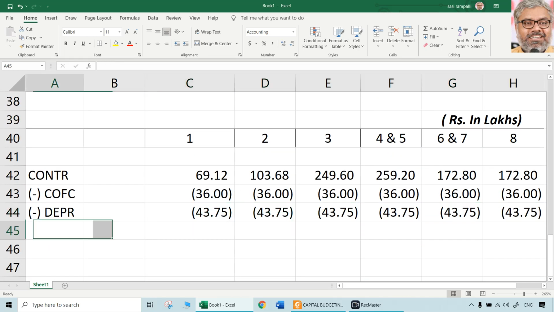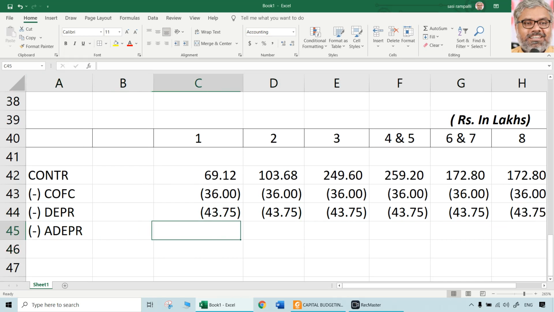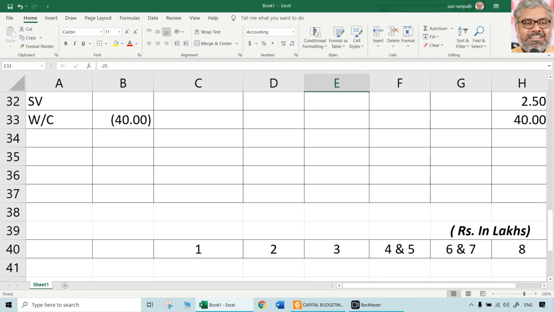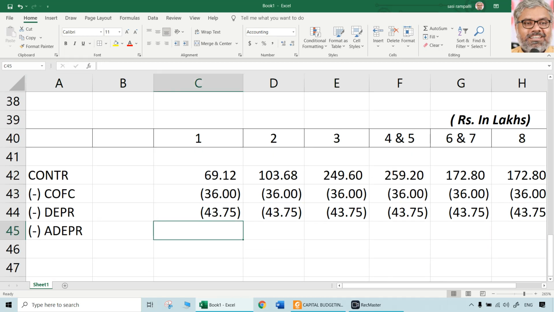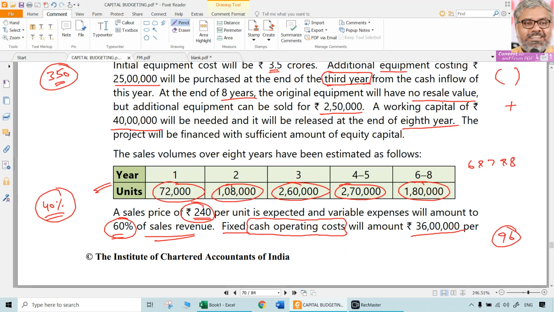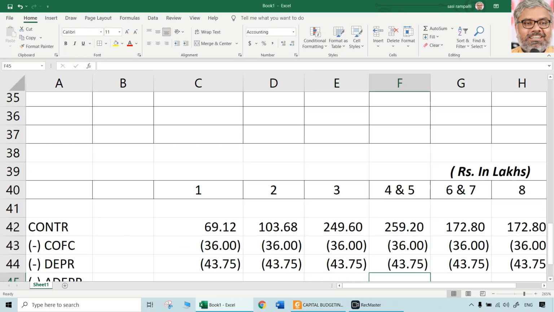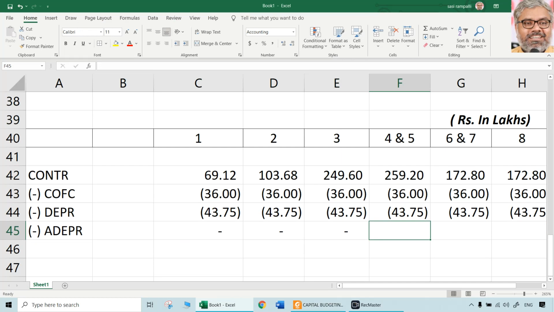That is one thing. Now depreciation on the additional equipment. Additional depreciation here does not mean Income Tax Act additional depreciation. It is depreciation on the additional equipment which is purchased at the end of year 3. So year 1 there will not be anything. Year 2 there will not be anything. End of year 3 this is purchased. Which one? This additional equipment of 25 lakhs. So year 3 also there will not be any depreciation because it was purchased at the end of year 3. It starts from year 4 onwards.